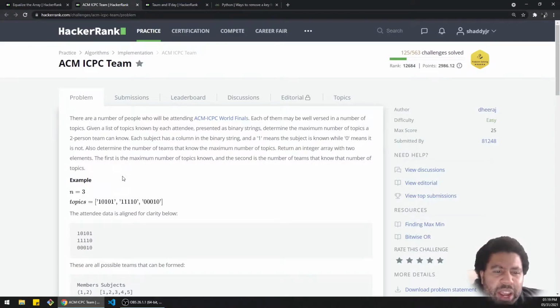Return an integer array with 2 elements. The first one being the maximum number of topics known. The second being the number of teams that know that number of topics. Again, these are two-person teams.